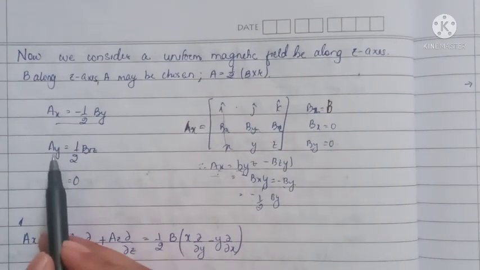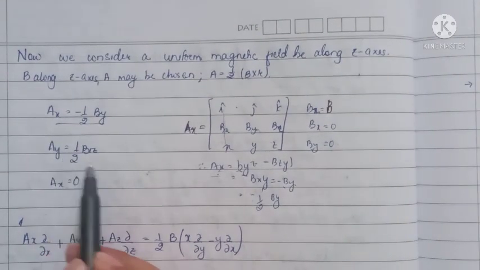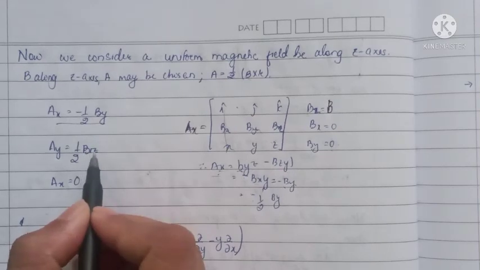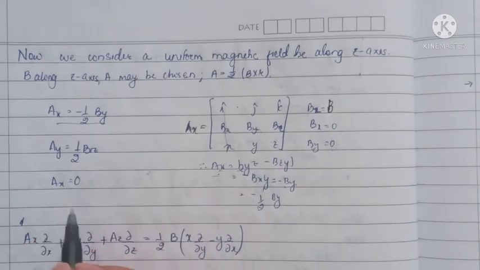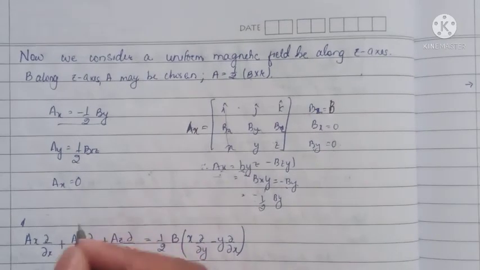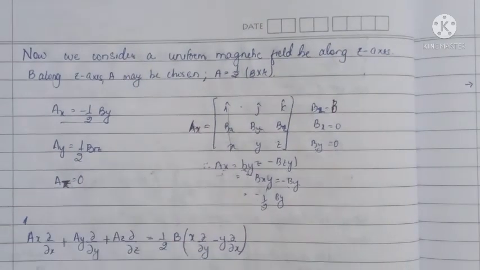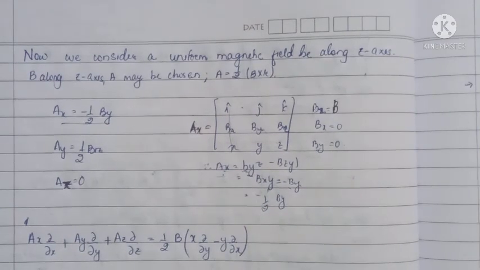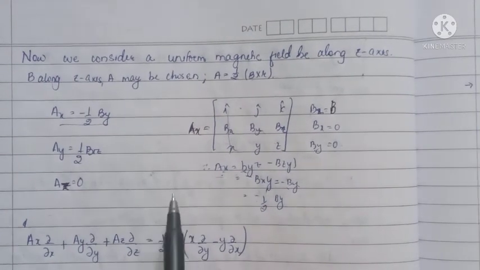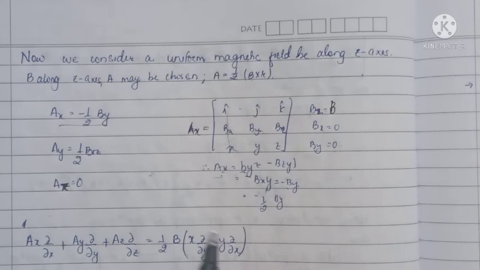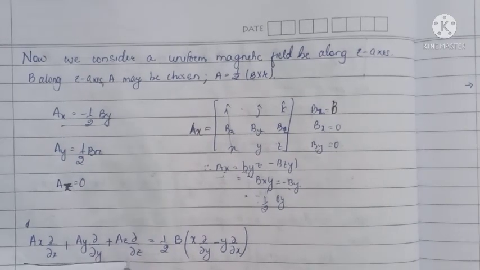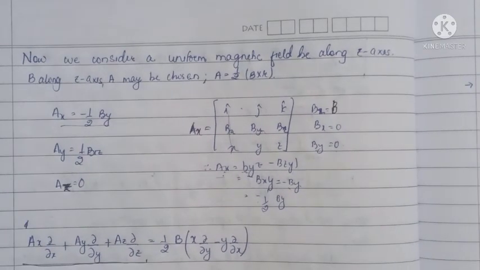Similarly, the y component is equal to half Bx, and this Az is equal to 0. So now we will evaluate the term Ax del by del x plus Ay del by del y plus Az del by del z.